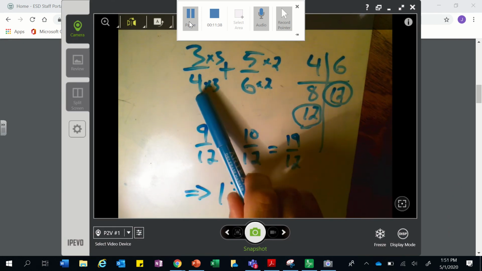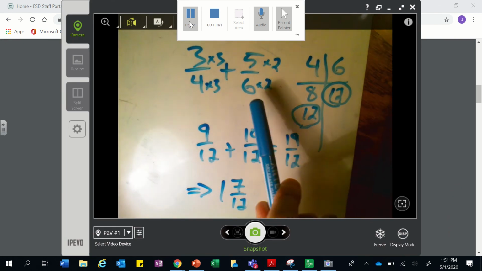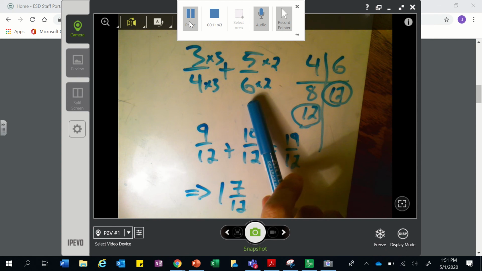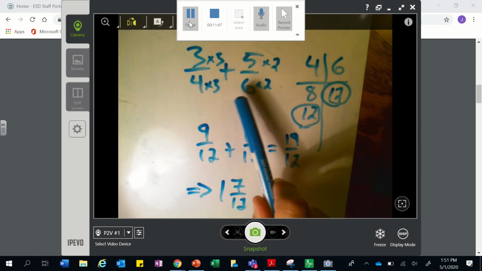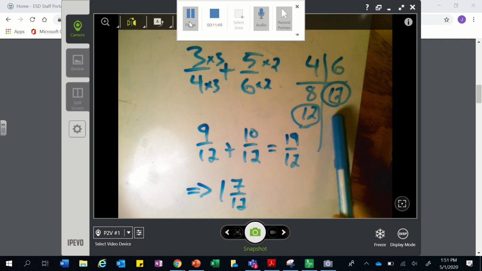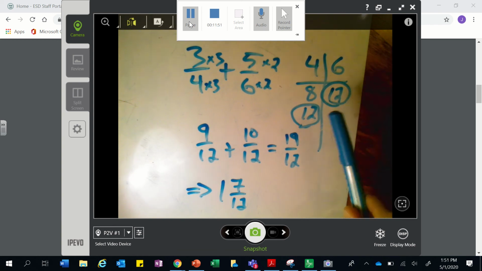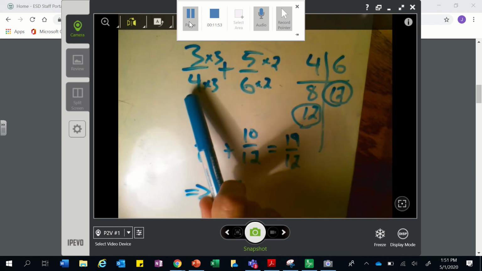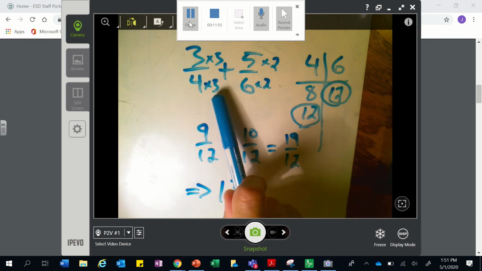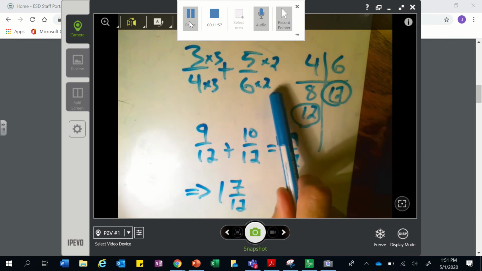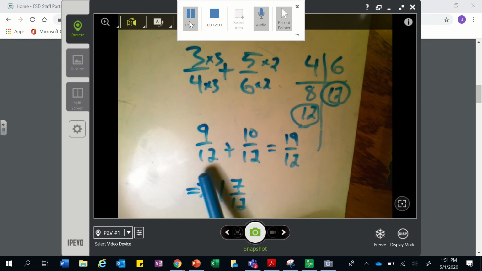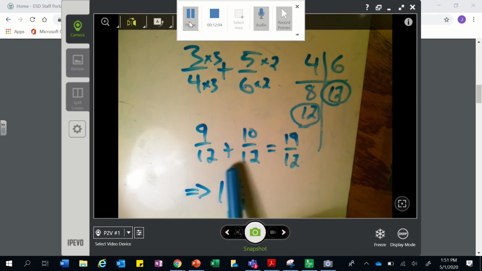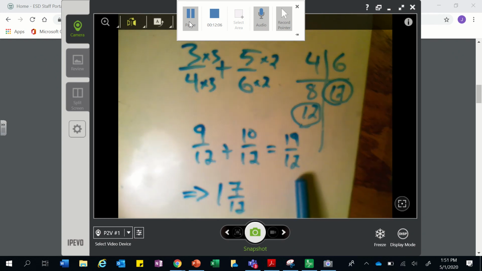So she worked 3/4 of an hour the first day, 5/6 of an hour the next day, and we're asked how much in total. So that is an addition. So I need the bottoms the same. So I found a common multiple between 4 and 6. To get to 12, 4 times 3, same top and bottom. To get to 12 with 6, 6 times 2, same top and bottom. Now I have a new equation. Don't add the bottoms. Don't jimmy this one up. 9 plus 10 is 19 over 12.